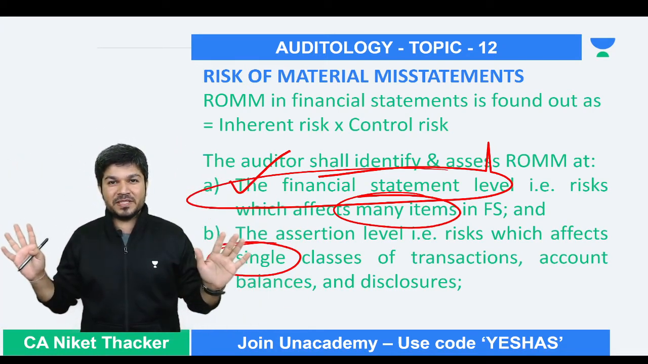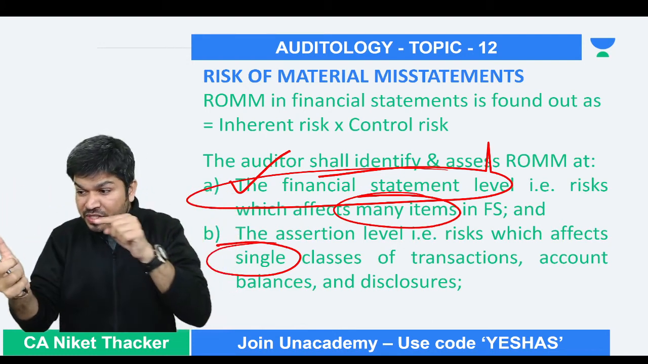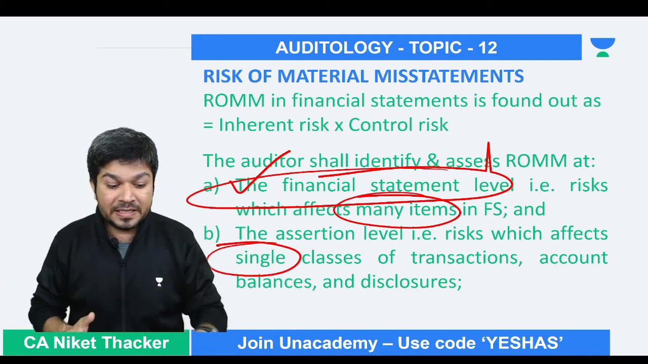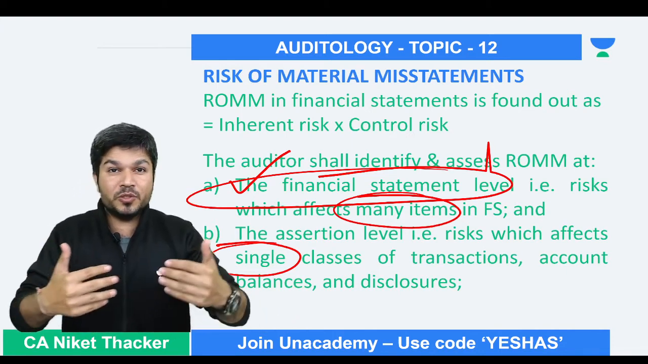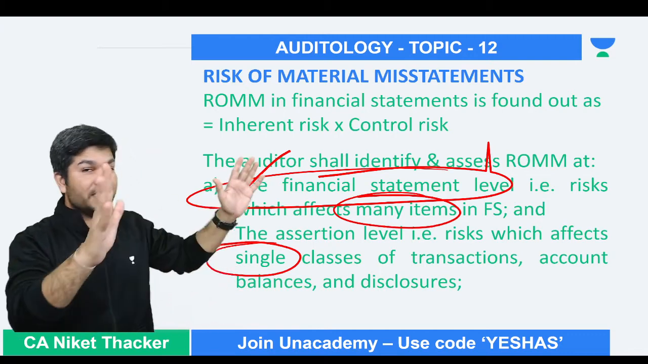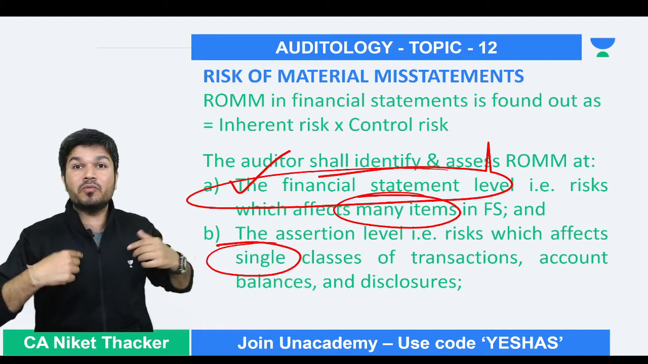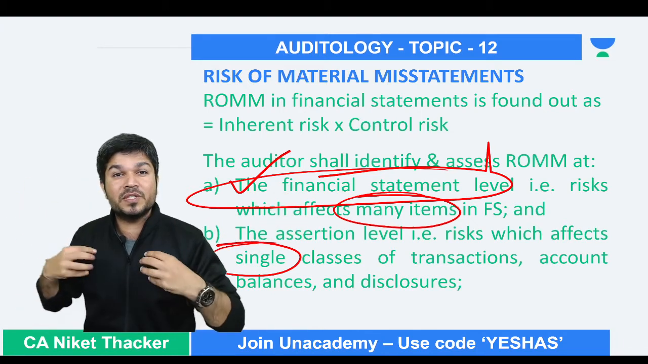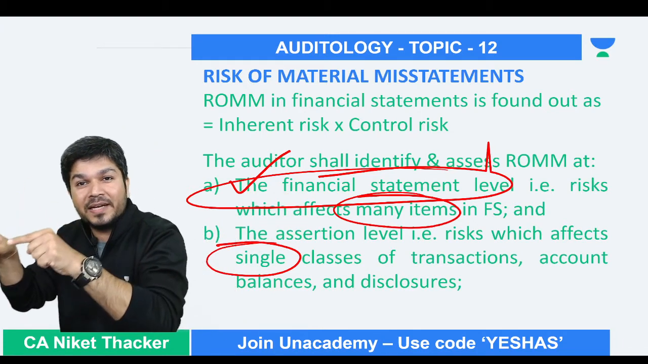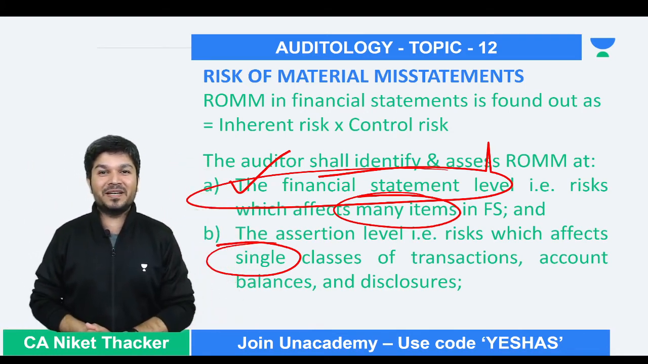What is risk of material misstatement? We are trying to identify risky areas and which elements in financial statements can have a fraud or error. We try to do it at two stages: risk which will affect many items, risk which will affect one item. If risk will affect many items, we come out with overall responses. If risk will affect one item, we come out with responses specifically to that risk. I hope you are clear with this term, risk of material misstatement.